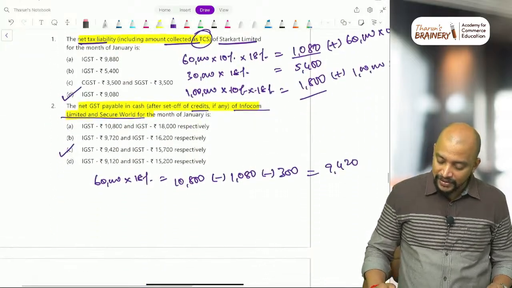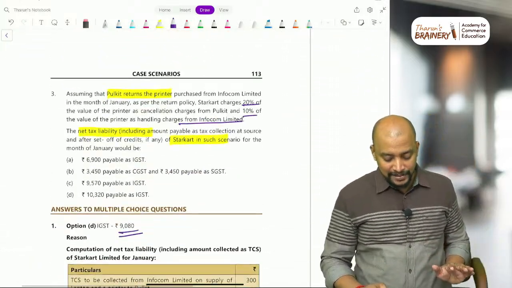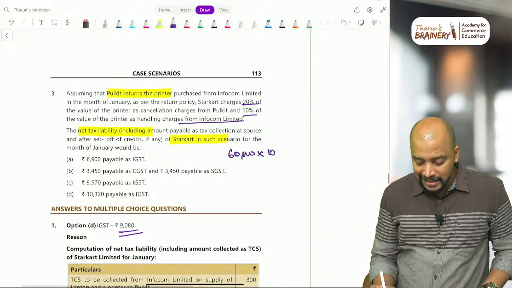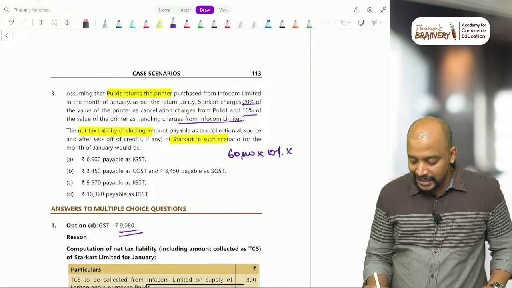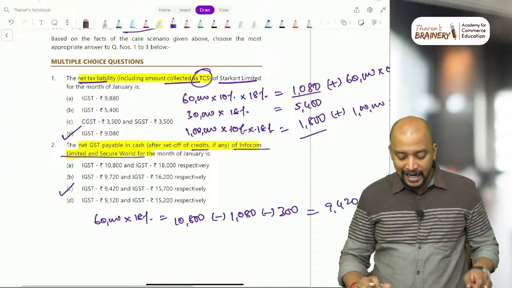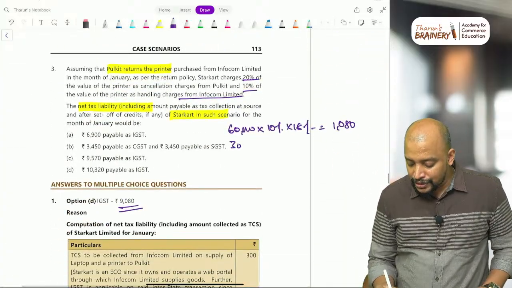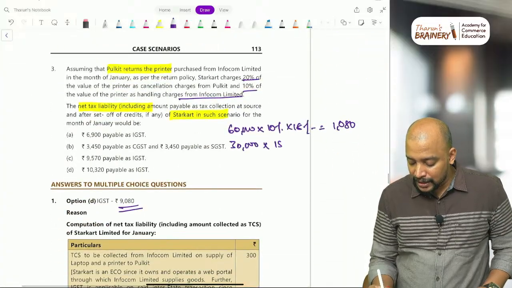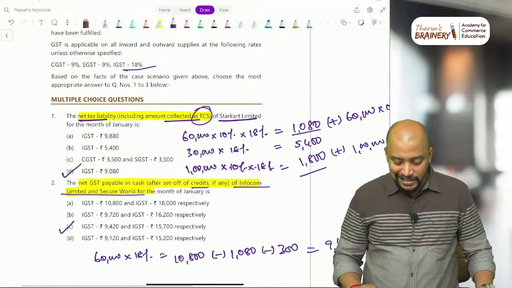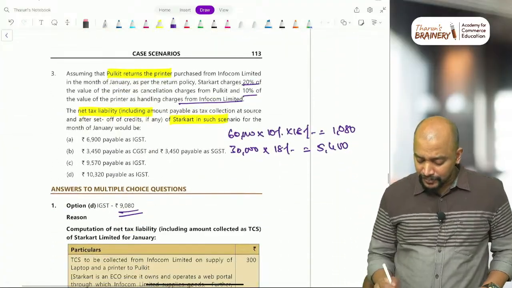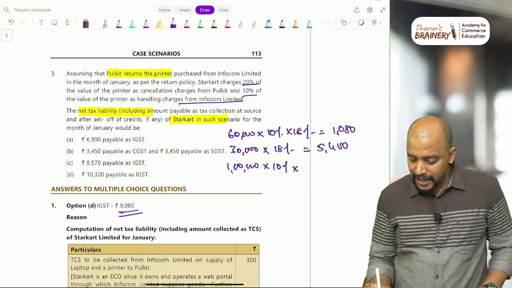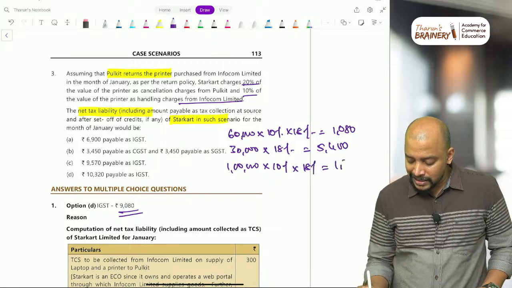Now let's see what will happen. This liability will not change. That 60,000 into 10%, they get listing fees. On that 18%, that is 1,080, which we calculated, will be the same. And the mobile, 30,000 into 18%, 5,400 also will not change. And then 1 lakh into 10% into 18%, 1,800 also will not change.